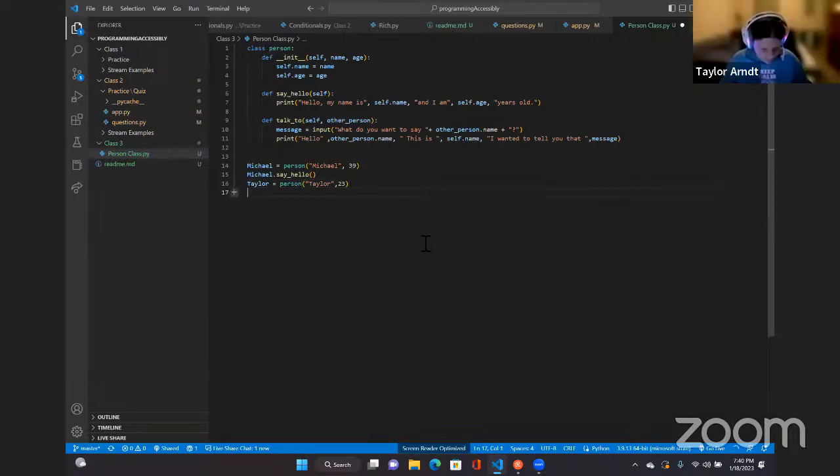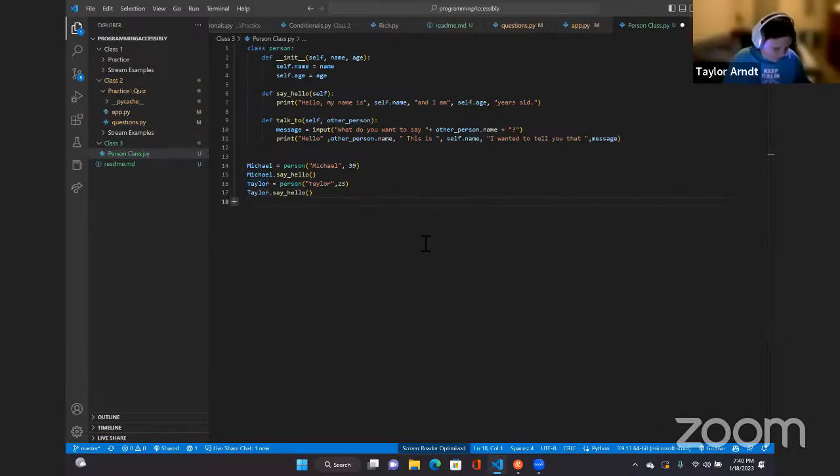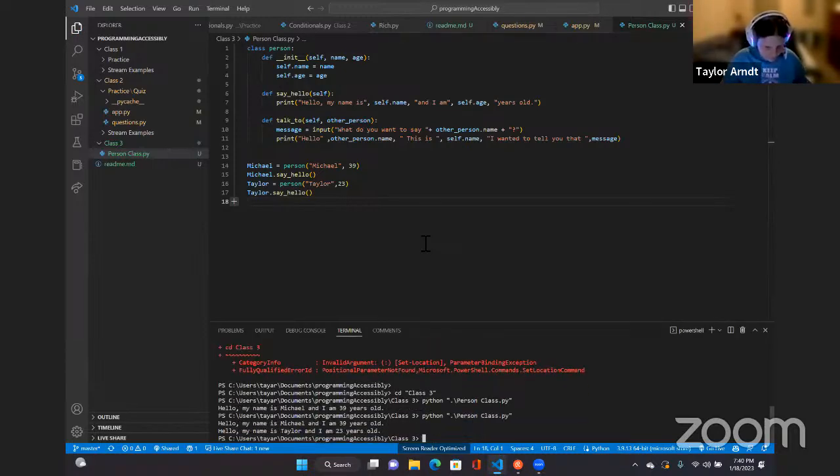Now just press Tab, and it will recognize what it's supposed to do. Taylor.say_hello(). Save it and run it, and let's see what happens. Hello, my name is Michael and I am 39 years old. Hello, my name is Taylor and I am 23 years old.